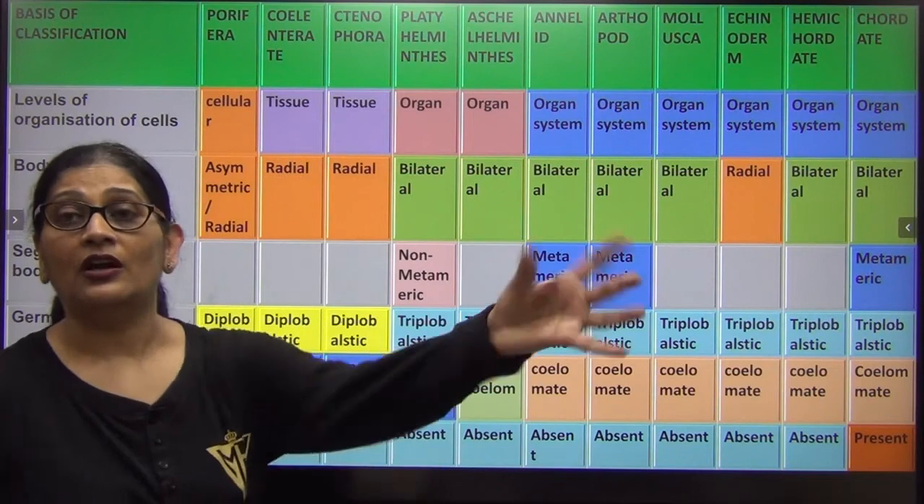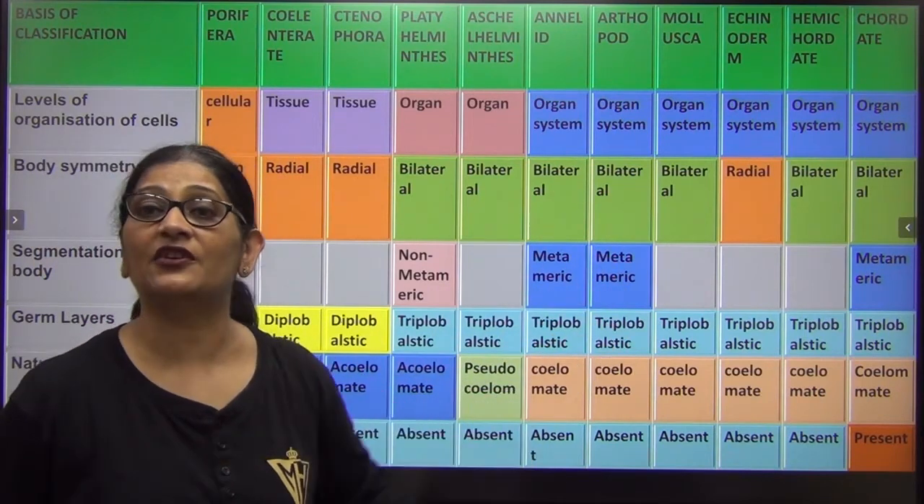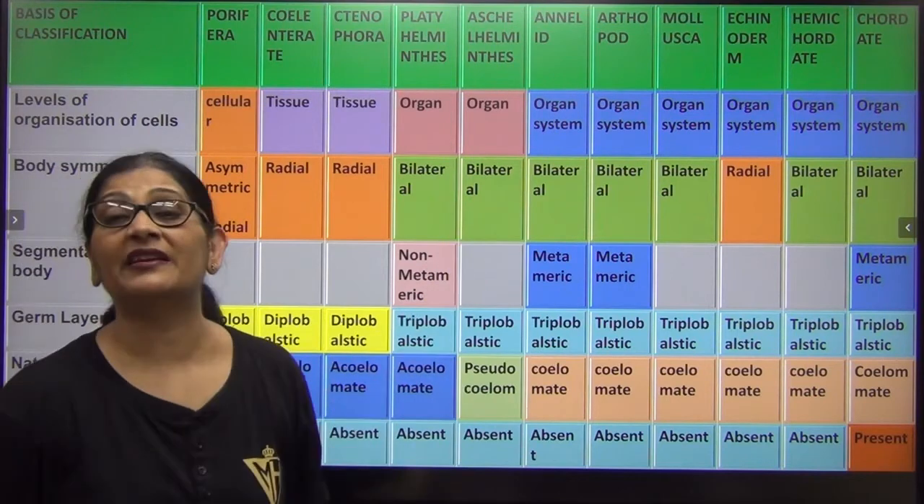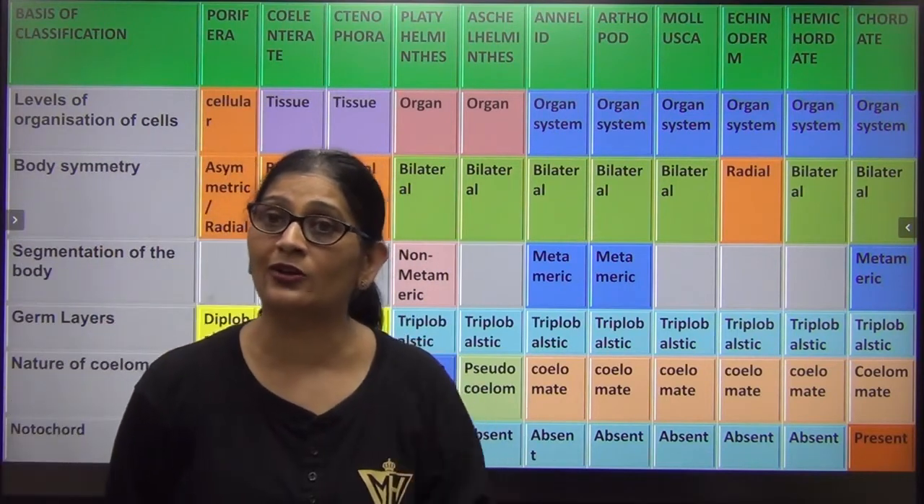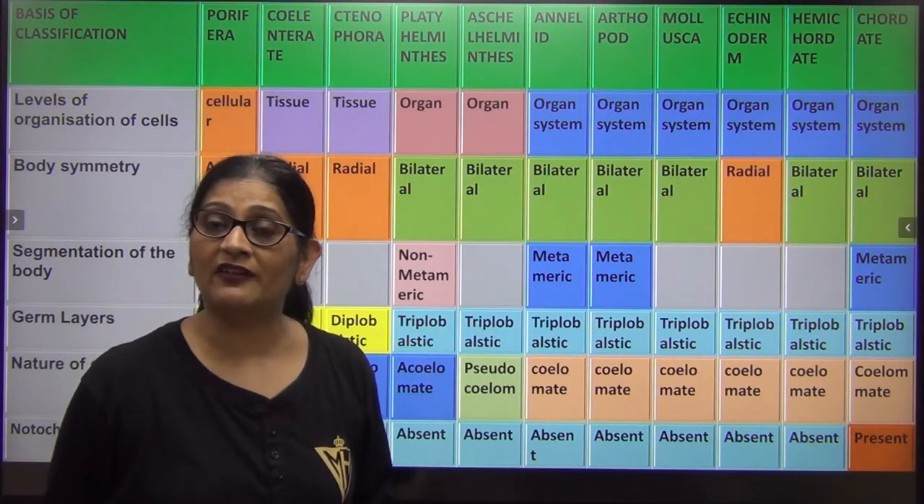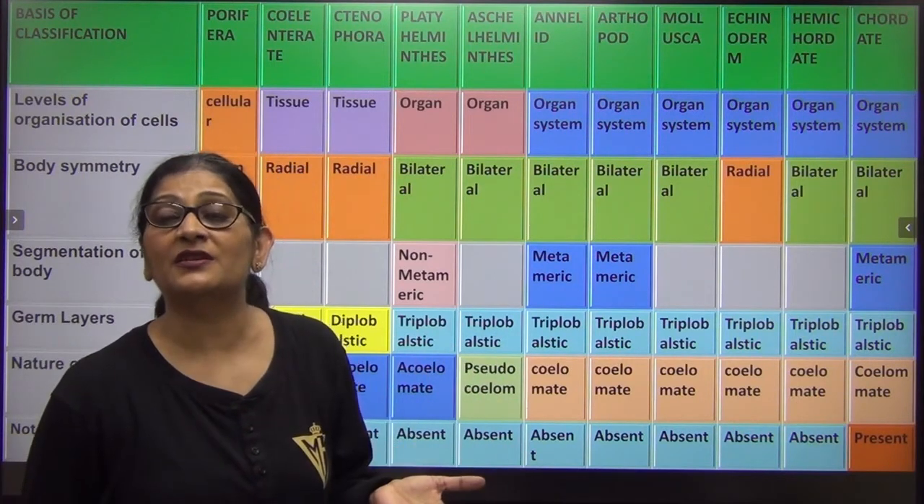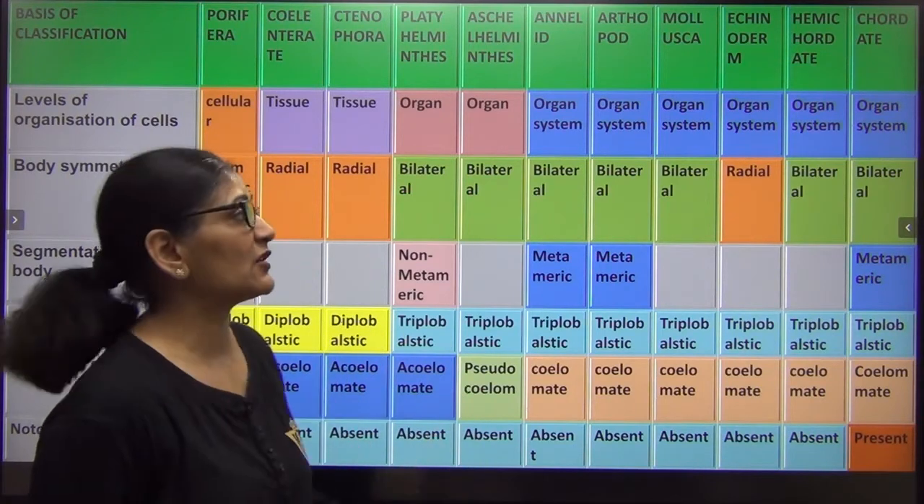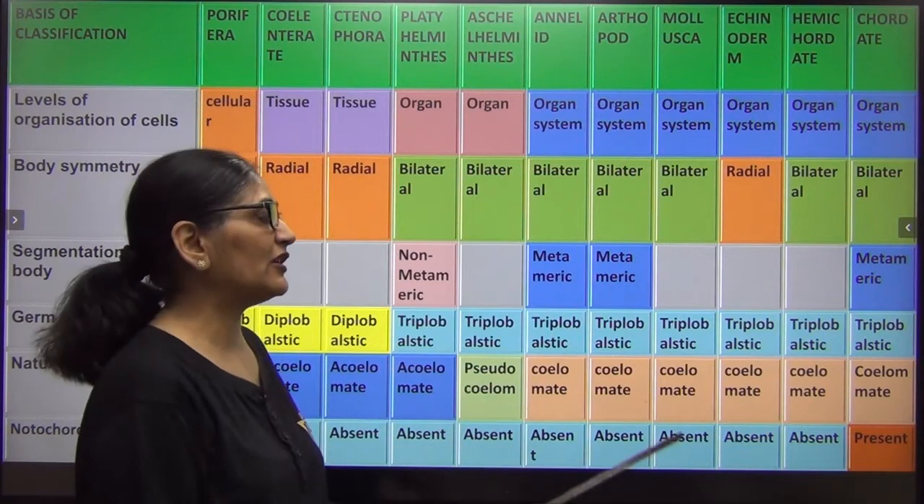Right? So now, I have not started classification at all, but if I come to any one of them, say I tell you, give me some characters of arthropod. I have not taught you arthropod, but you can tell me, ma'am, they are all organ system level of development. In them, the digestive system is complete. The circulatory system is an open type. The body is bilaterally symmetrical.